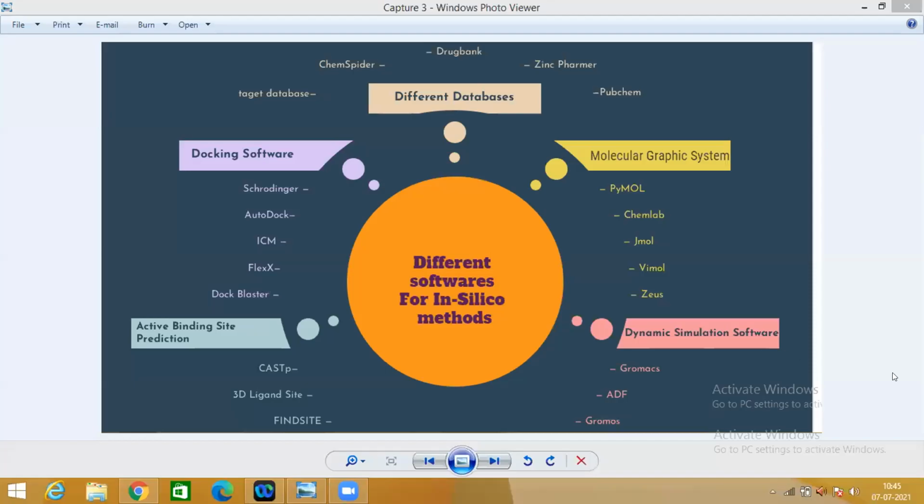In silico methods. Generally, we got confused about the different software and its working. So I made a mind map.